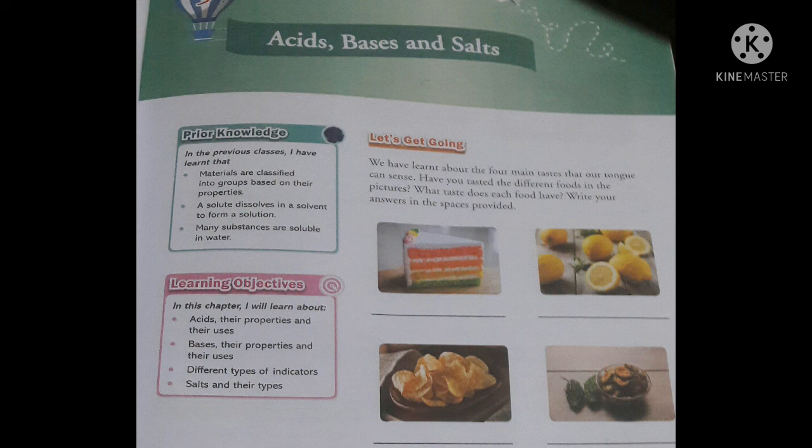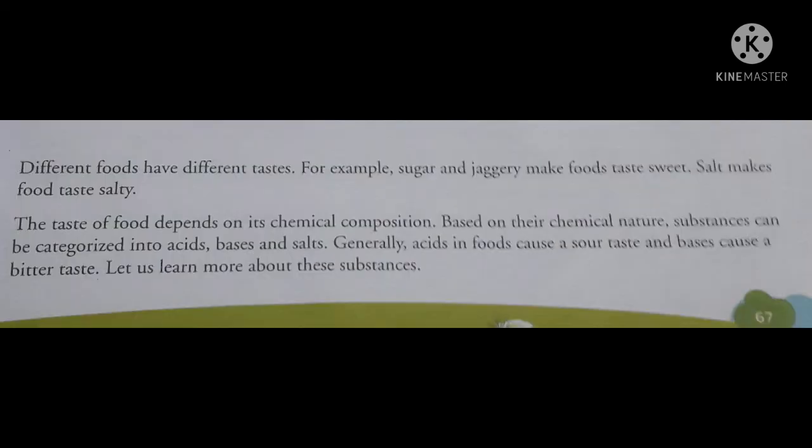In the first picture, it is sweet in taste. Second, it is sour in taste. Third, it is salty in taste. And the fourth, it is bitter in taste. Now, different foods have different taste. For example, sugar and jaggery make foods taste sweet. Salt makes food taste salty.